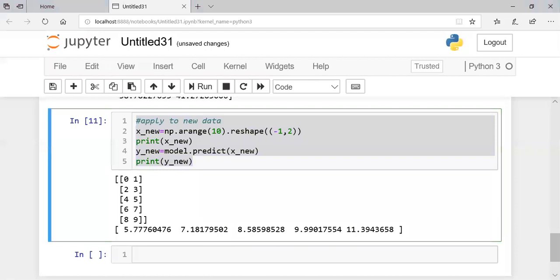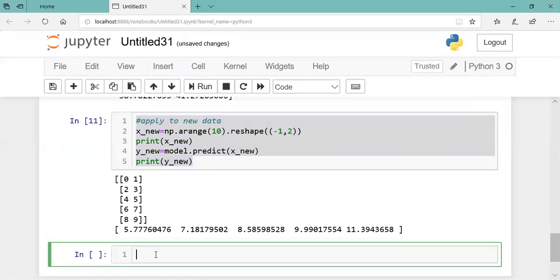Any doubt? Any doubt, students? Clear. Okay.